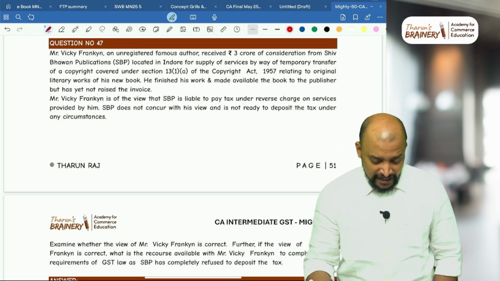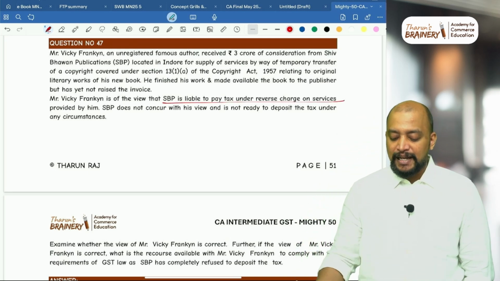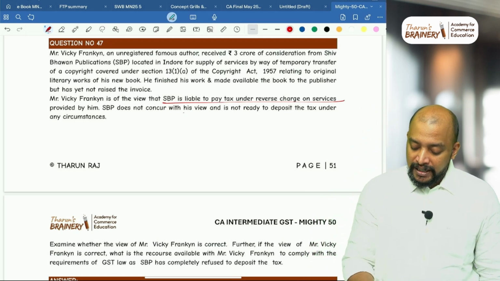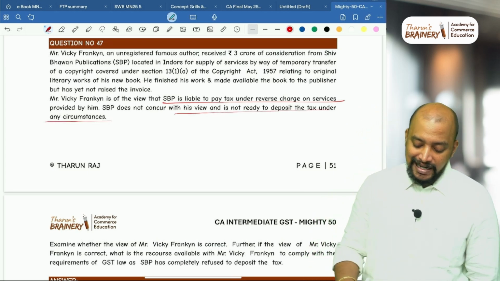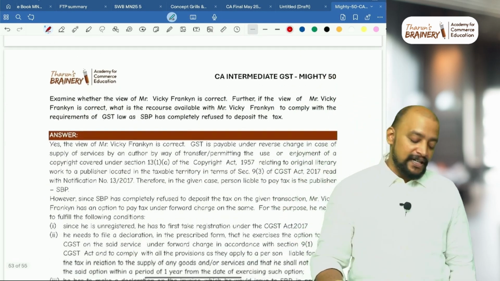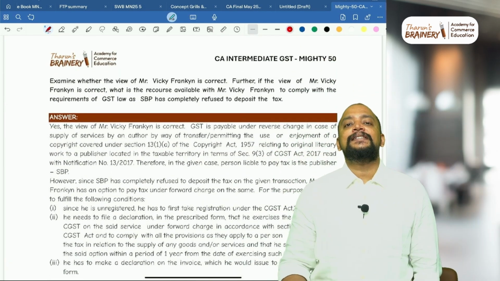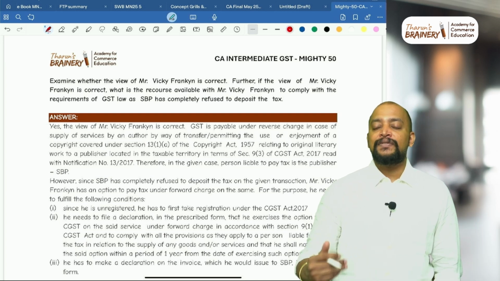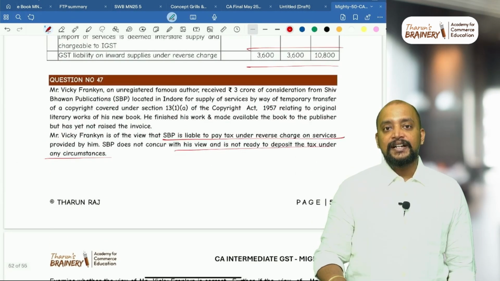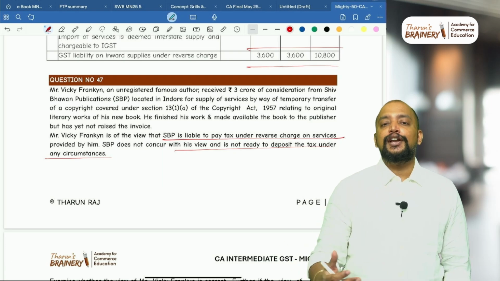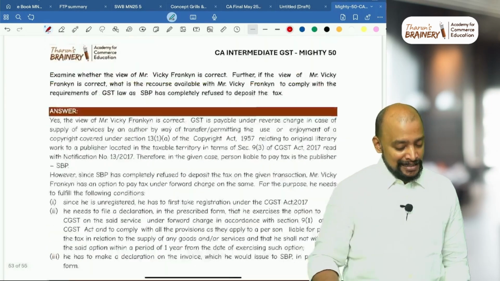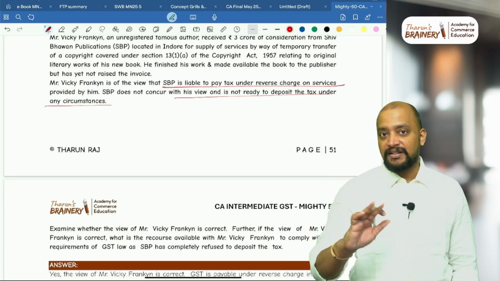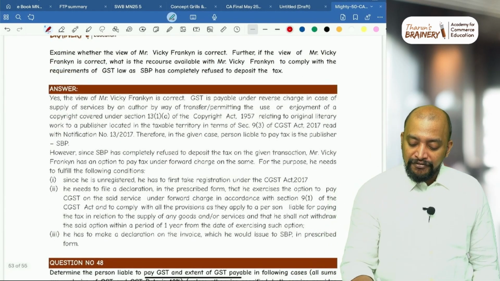Vicky Franklin is of the view that SBP is liable to pay tax under reverse charge on the service provided by him. True. SBP does not concur with his view and is ready to deposit the tax under any circumstances. So it is covered under RCM. First, we need to write about section 9 subsection 3 read with notification 13 of 2017, that is, services provided by way of temporary transfer of copyright related to original literary work to any person is covered under RCM. In the present case, Shiv Bhagwan Publications is liable to pay GST under RCM. That's the first part. Examine whether the view of Vicky Franklin is correct.